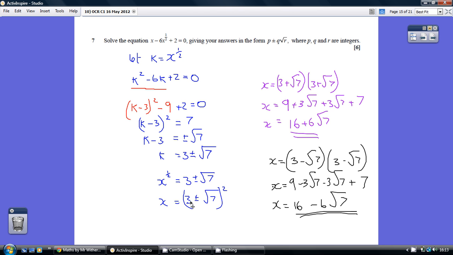Our second value comes from 3 minus root 7 all squared, which I've looked at here in black. 3 minus root 7 times 3 minus root 7. Again, multiply out, we get this, which simplifies to 16 minus 6 root 7. So those are our two values for x.